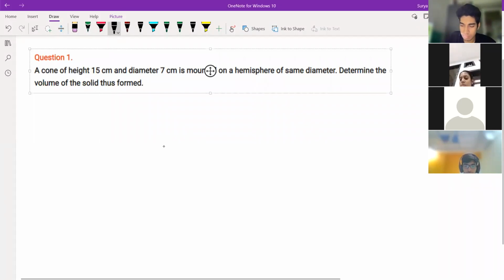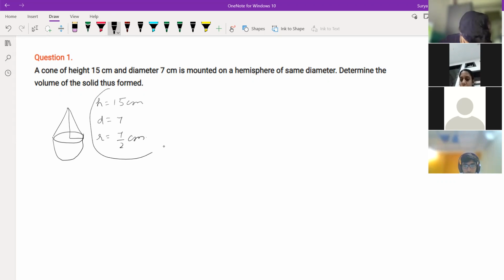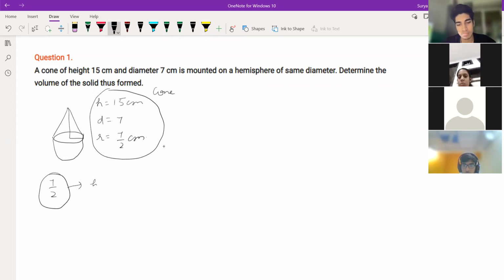A cone of height 15 centimeter. H is 15 centimeter. Diameter is 7, so radius will be 7 by 2 centimeter. It is mounted on a hemisphere of the same diameter. So the diameter of the cone part is 7 by 2, and the same for the hemisphere.